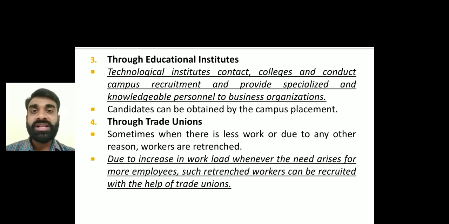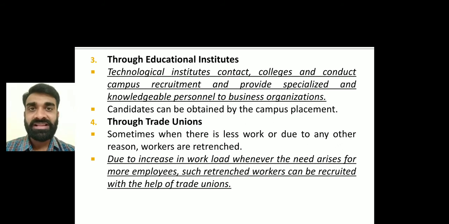Then third, through educational institutes. This is a completely new way, that is, we can say campus recruitment, right? Many of the colleges arrange campus interviews and invite the companies, so that the students get the job before the completion of their degree or education. Many of you have seen the Three Idiots movie, right?